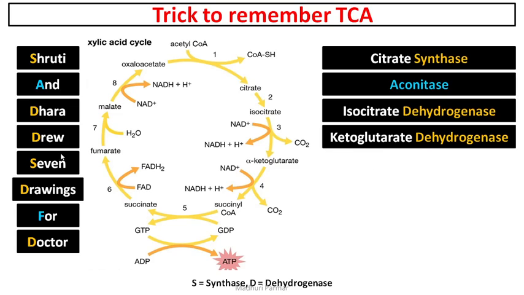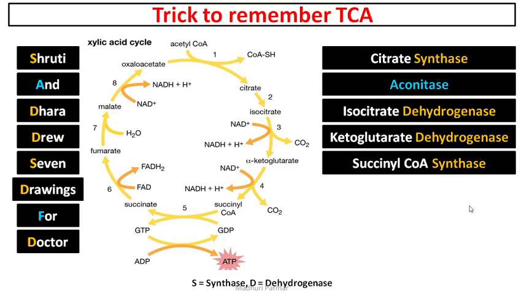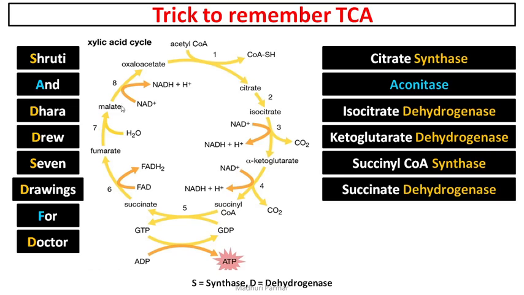Then 7 here is for succinyl CoA synthase. Again, like citrate synthase, you just have to remember S means synthase. Clear? So synthase, aconitase, dehydrogenase, synthase, dehydrogenase, fumarase, and again dehydrogenase. That is the order.